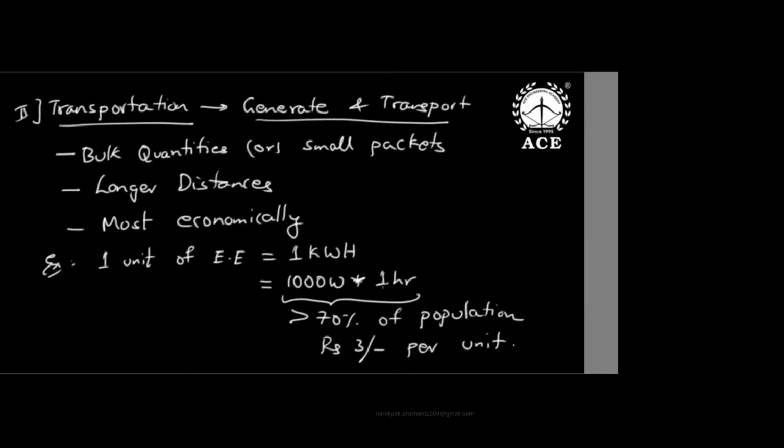In most of the states, farmers are getting free power. That is very essential for India, otherwise farmers cannot even live. So that is free for farmers. But on average, if you take ₹3 per unit for 1000 watt hours, no other energy is as cheap as electrical. Okay, now that is the two reasons.